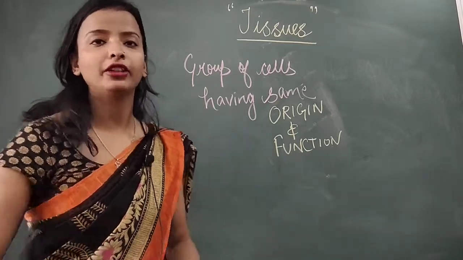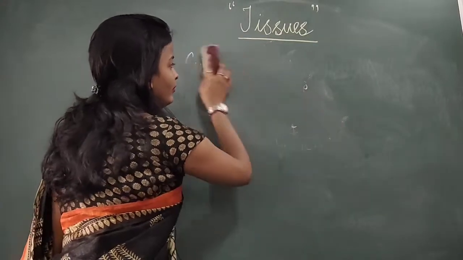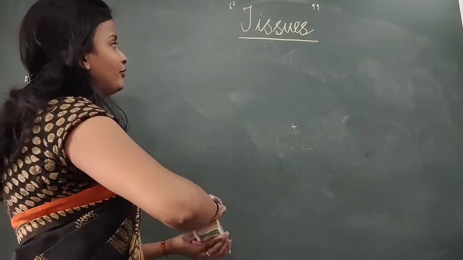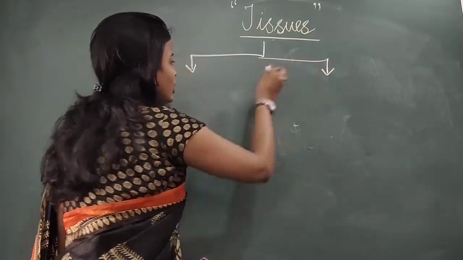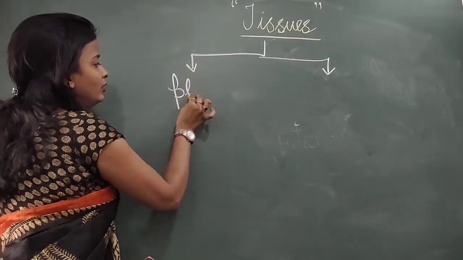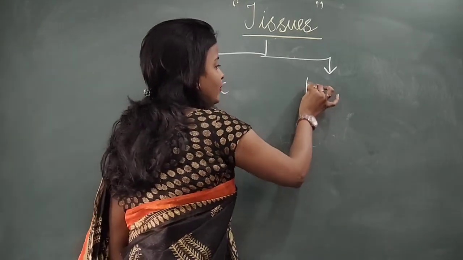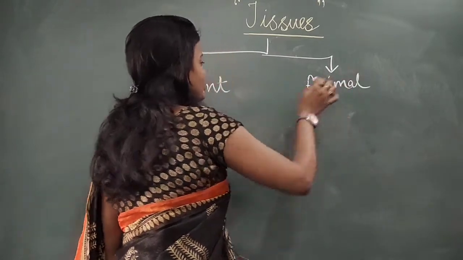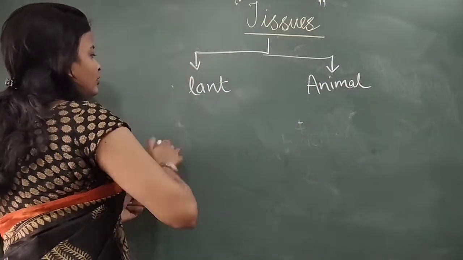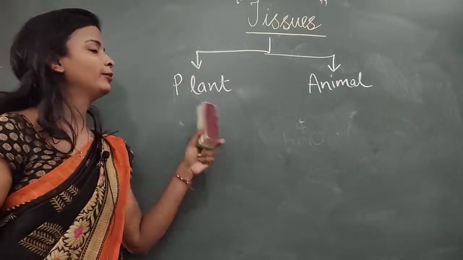Now when we classify tissues, tissues are of two types. The first one is plant tissue and the second one is animal tissue.